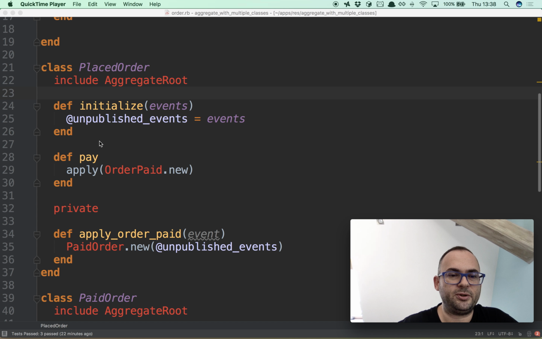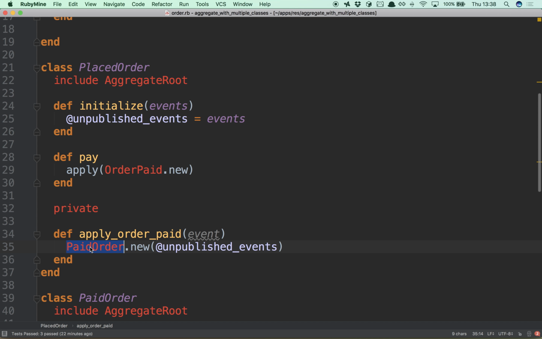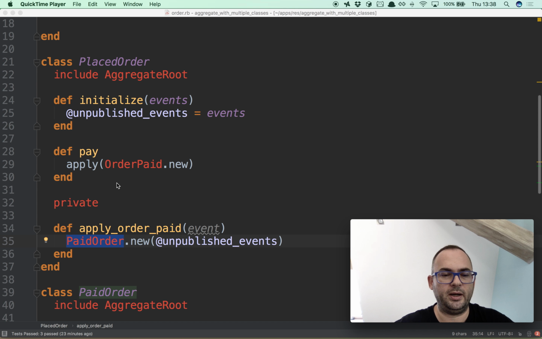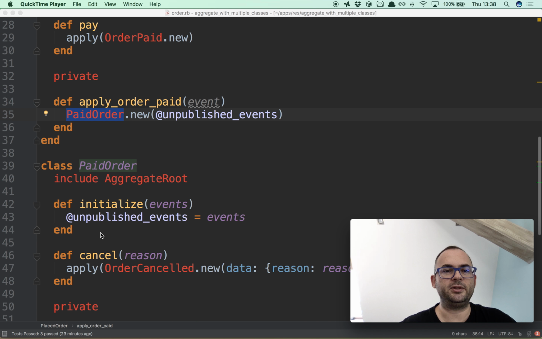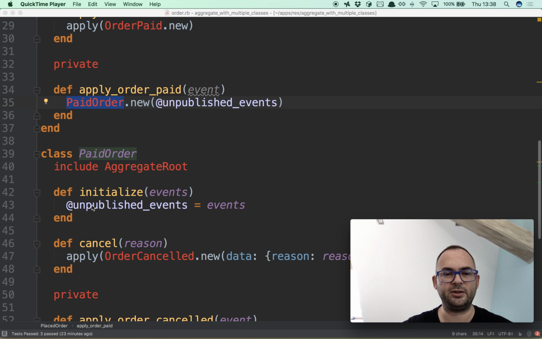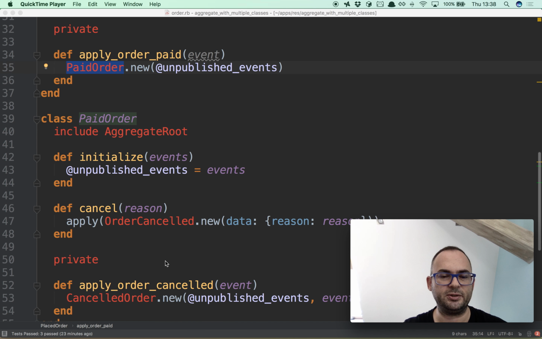So then from placed order you go to paid order, and in paid order you just have this opportunity to cancel. And also the nice thing is that in the previous example there was a little bit of coupling, so that you know what is the expected previous state. Now I think it's slightly better because now you actually know what's the next state. So if you paid order and you cancel it, you know that the next state is cancelled order. I think the coupling is right in this area.